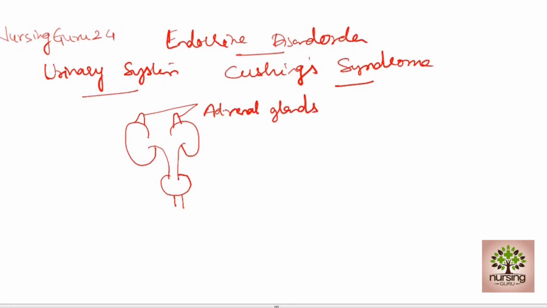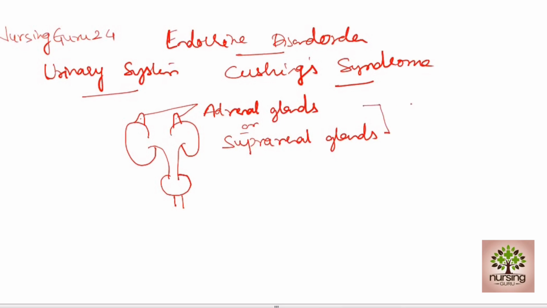Adrenal glands are the glands located just above each kidney. Hence, they are also called suprarenal glands. Supra means above. Renal means kidney. The glands which are located above the kidneys are called suprarenal glands.